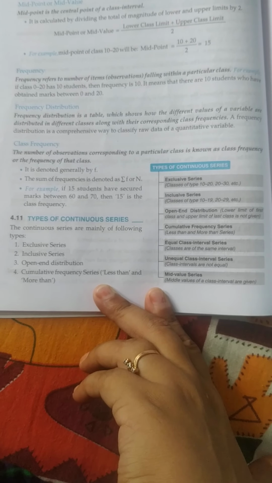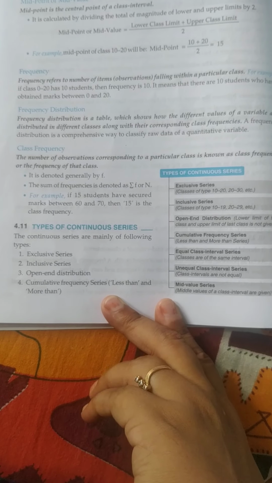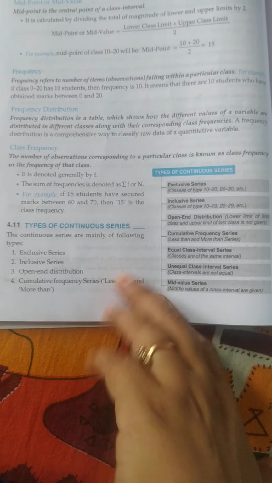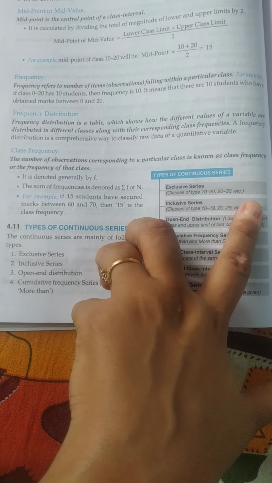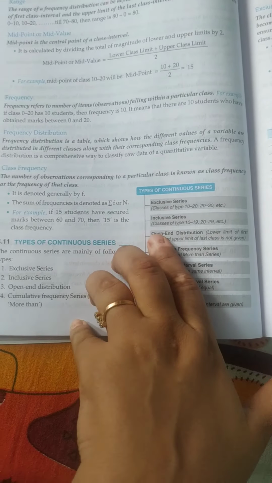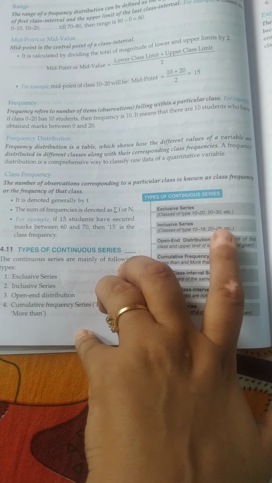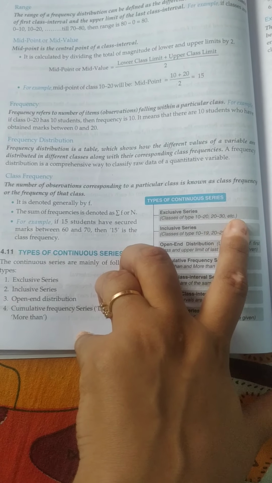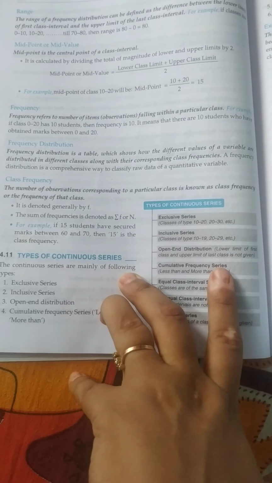Good afternoon, children. As said, today we will be discussing the types of continuous series. One is exclusive, second is inclusive, third is open-ended, fourth is cumulative. Exclusive series means classes of type 10 to 20, 20 to 30, where the class interval is clearly defined, the lower limit and the upper limit are clearly defined. Inclusive series is 10 to 19, 20 to 29, etc. Here the lower limit and upper limit are unequal, not equal. In exclusive it will be equal, it will be unequal in inclusive. You have to make it equal.